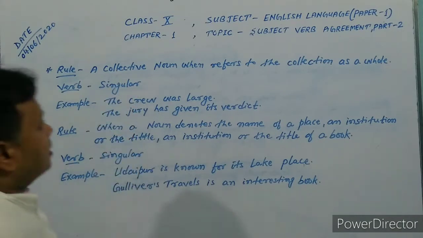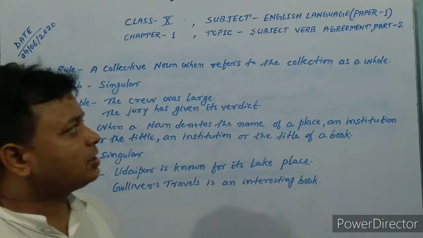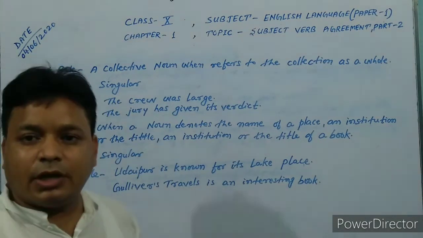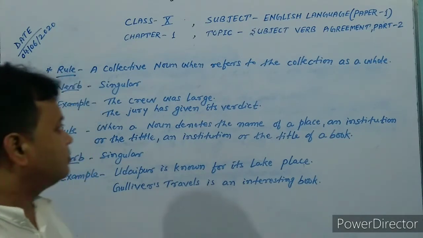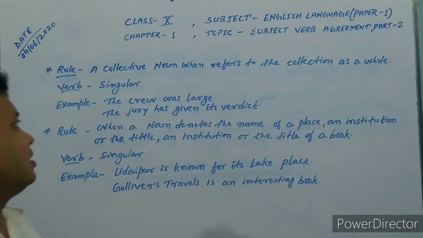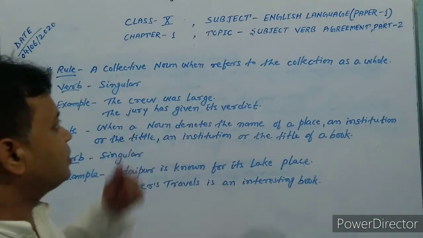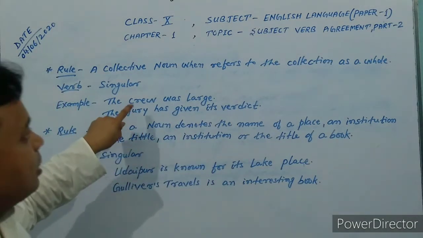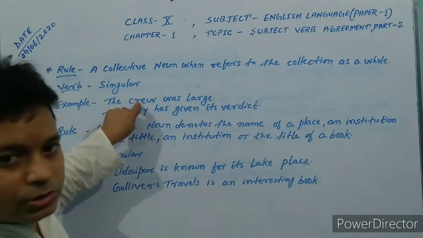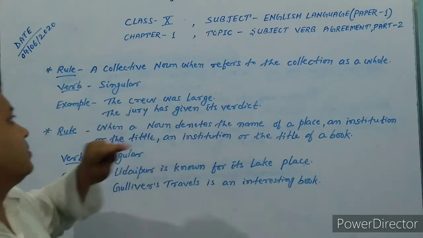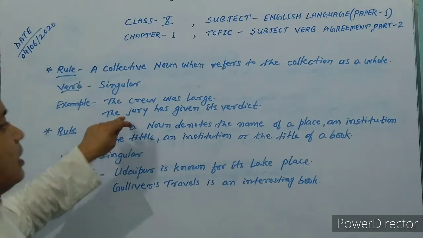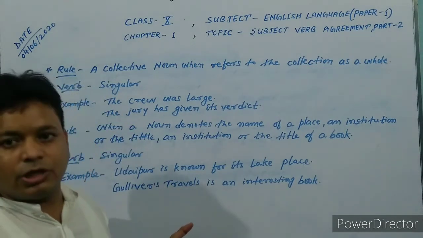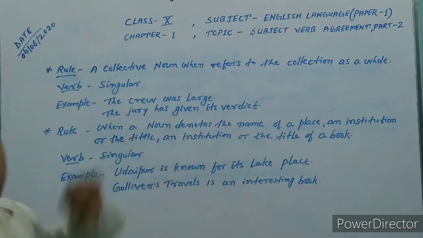Students, when a collective noun refers to the collection as a whole, then we have to use a singular verb. One example I am going to quote before you: the crew was large. Here I have used a singular verb. The collective noun crew stands for the whole, so we have to use a singular verb. Second, the jury has given its verdict. Here also it takes the collection as a whole, so we have to use a singular verb.